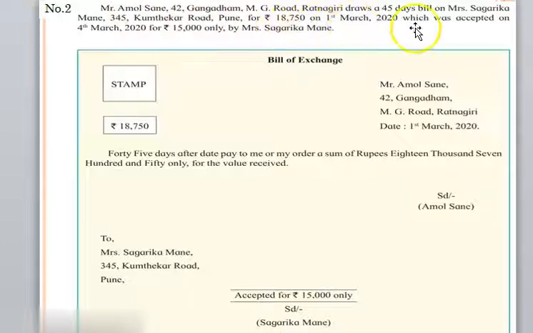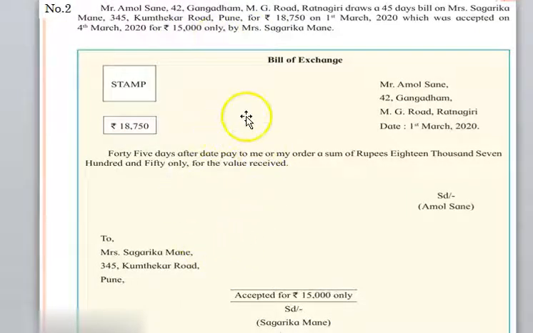And on 1st of March 2020, this is the date on which the bill is drawn, which was accepted on 4th of March 2020. This is the date of acceptance of the bill for 15,000 only by Mrs. Sagarika Mane. It means Sagarika has accepted the bill for 15,000 only. So this is called qualified acceptance of amount.